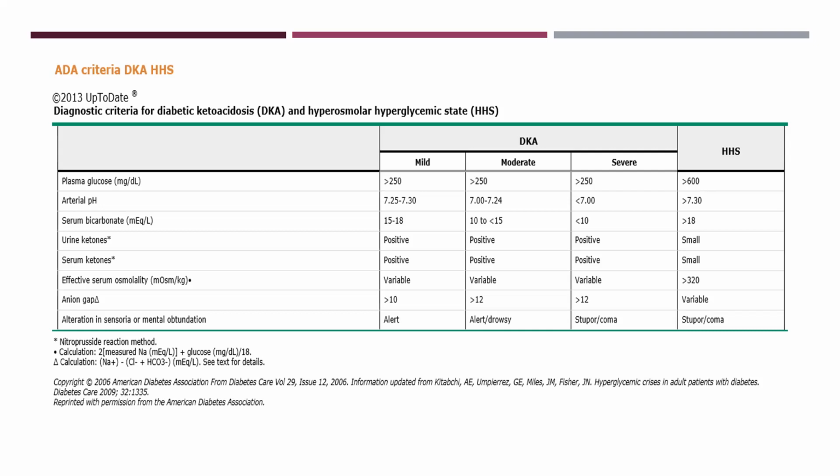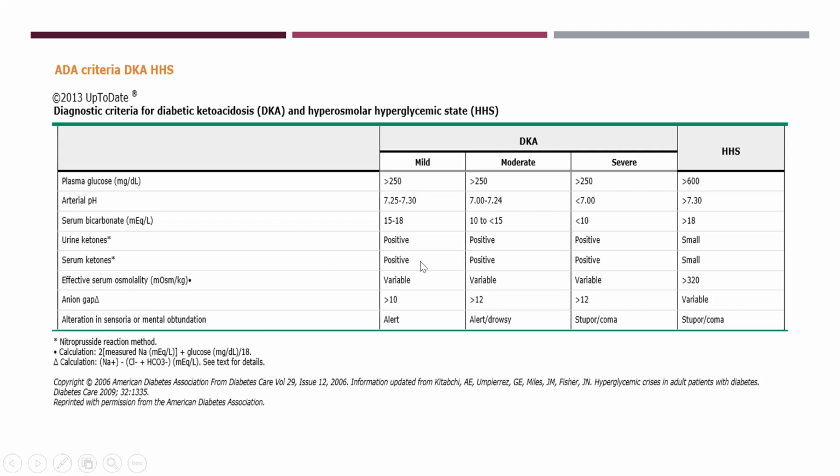Serum bicarb has to be low in case of DKA. So the 15 to 18 range defines mild DKA. 18 to 22 is the normal level of bicarb. You should know the normal range of bicarb, no? Between 18 to 22 is considered normal. Below 18, that means there is low bicarb and the patient may have acidosis. So the level of acidosis is then defined further. From 10 to 15, it is moderate, and below 10, it is severe. And obviously, when it is in the 18 to 22 range, then acidosis is less likely, rather it is HHS.